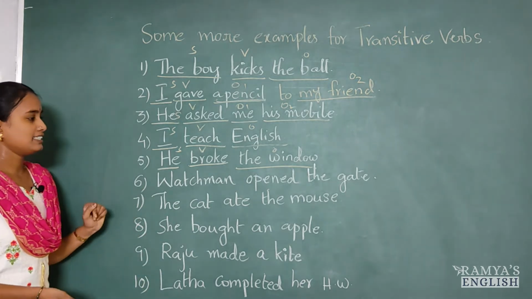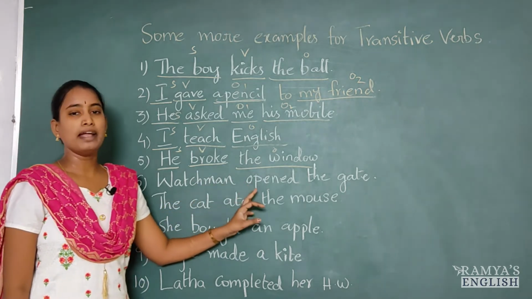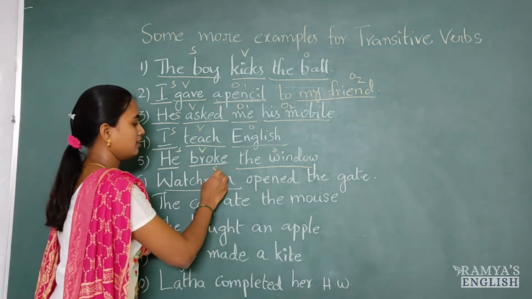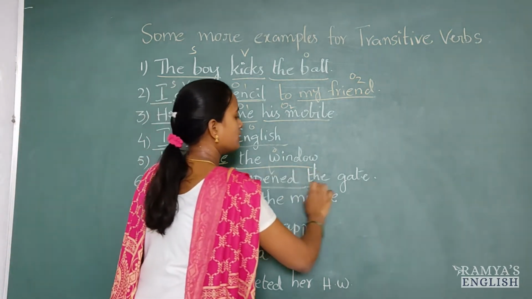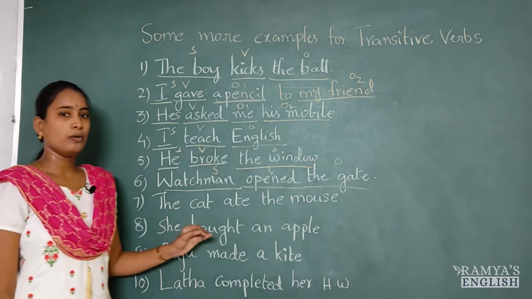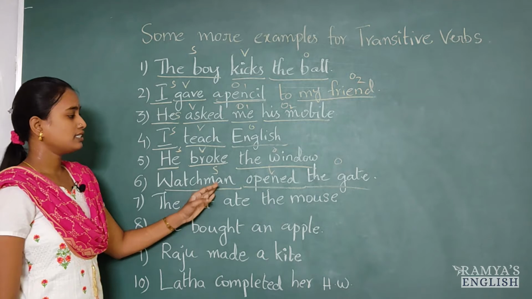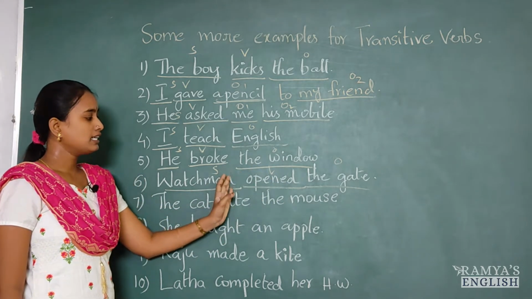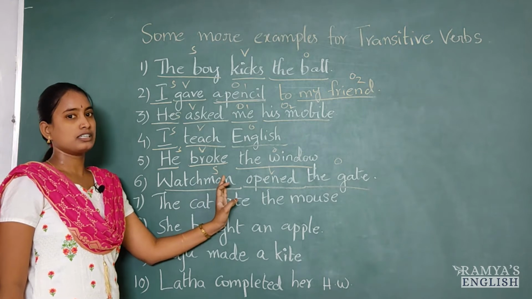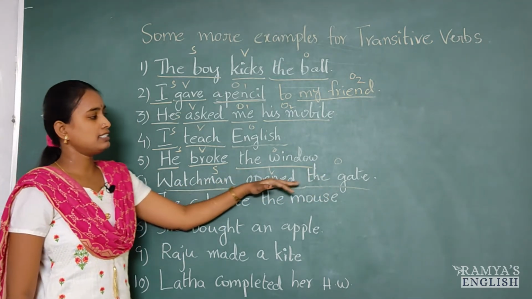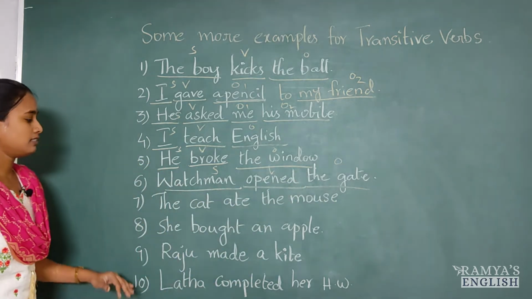Yes. And the next example we have, watchman opened the gate. Watchman is the subject here, opened is the verb, the gate is the object. Watchman opened what? He opened the gate. So, he is performing that action. This opening action is done by this subject onto this object. So, this subject passes the action to the object.